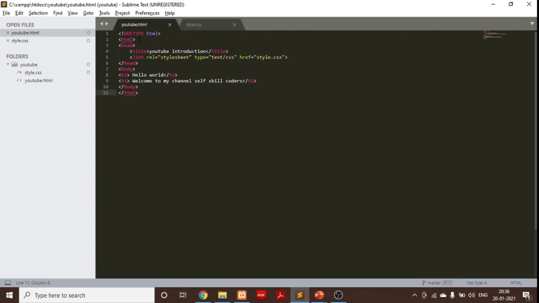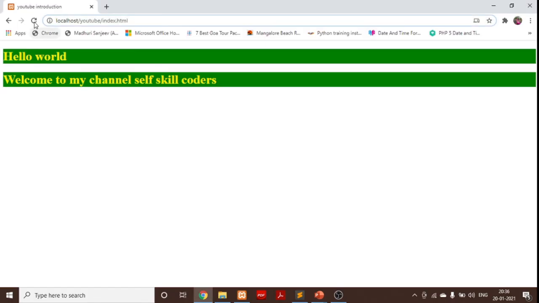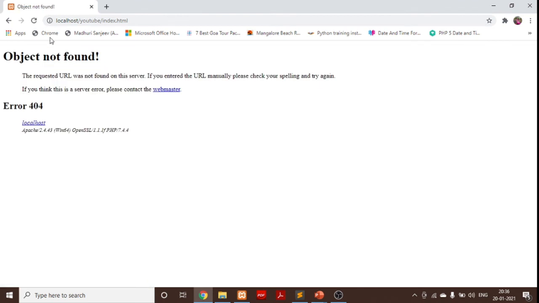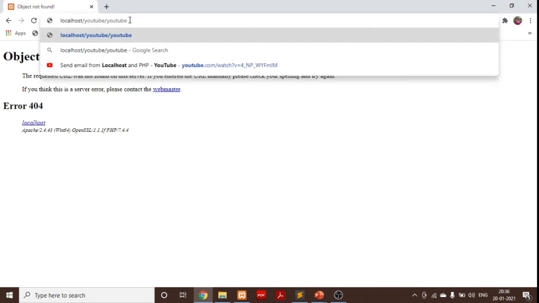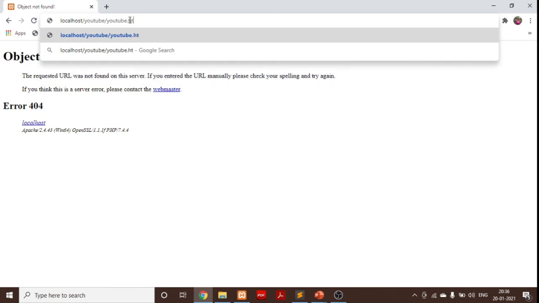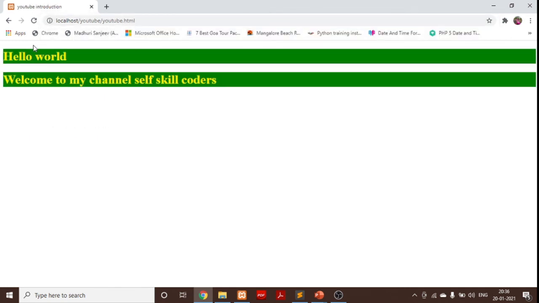I have changed the file name to youtube.html. Now you can see there is an index.html file, the previous file name. Now I am reloading this site. It will throw the error object not found, because I have changed the file name. Have you got it? What is the role of the server?